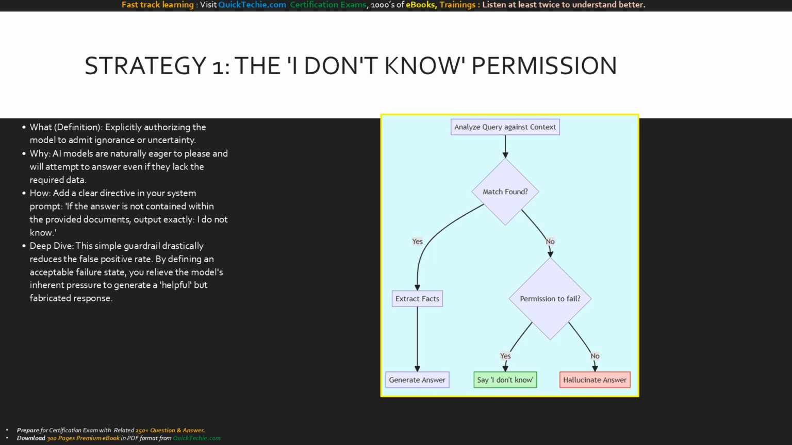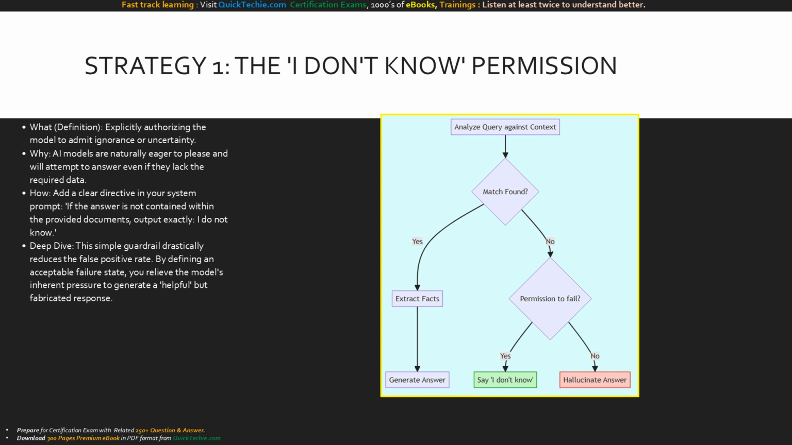Now let's look at our first and arguably simplest mitigation strategy, giving Claude the permission to say, "I don't know." By default, language models are eager to please. They want to give you an answer, even if they have to stretch the truth to do it. As a prompt engineer, you have to break this habit.